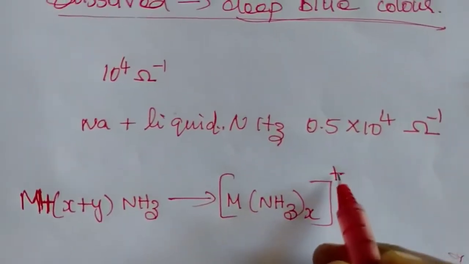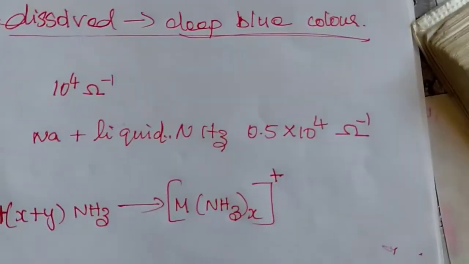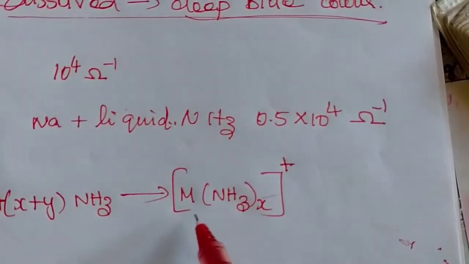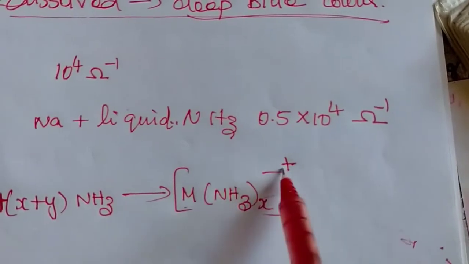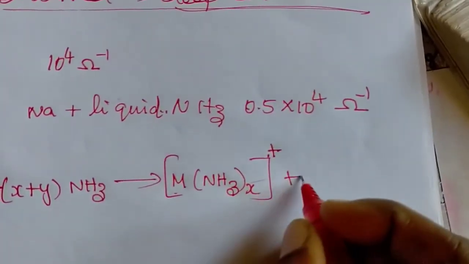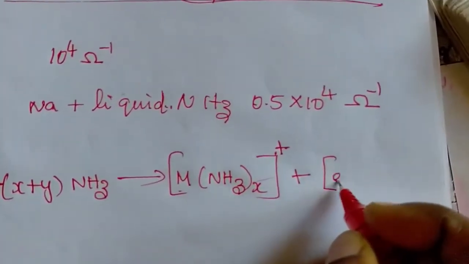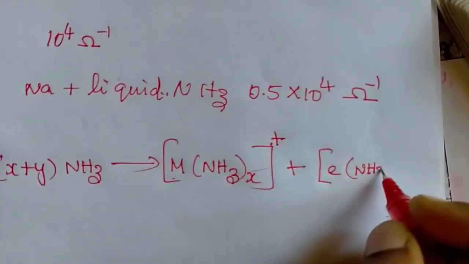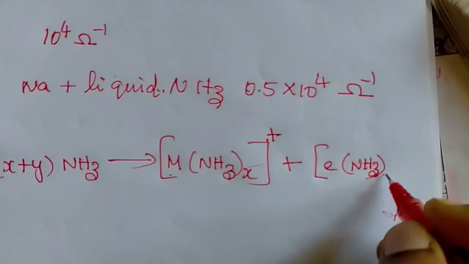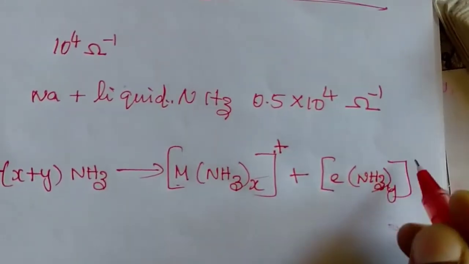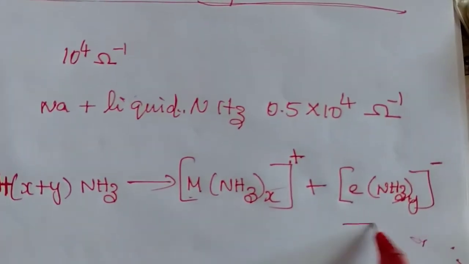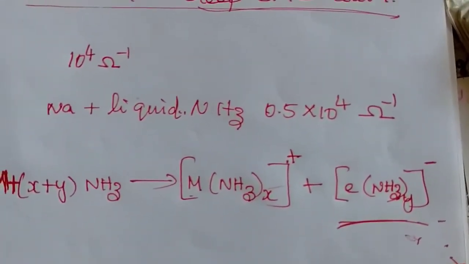Alkali metals are electropositive, so they form the ammoniated cation plus the ammoniated electron. What is the ammoniated electron? Ammonia combined with the electron released from the alkali metal. This is the ammoniated anion.